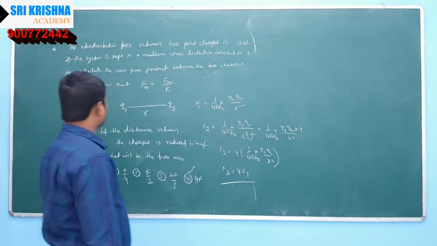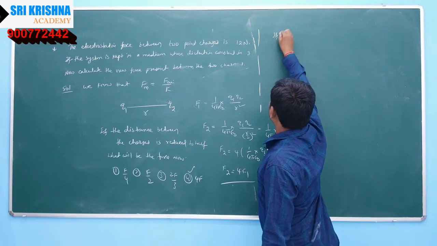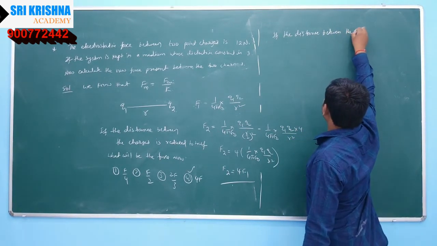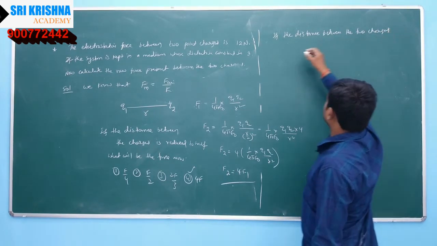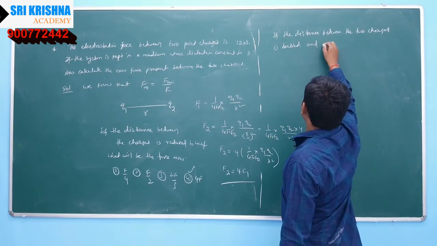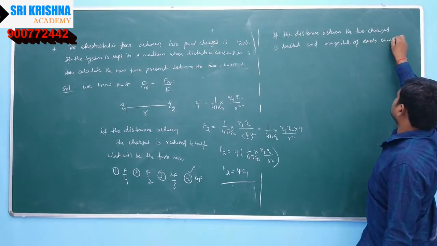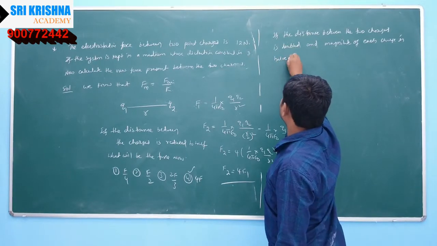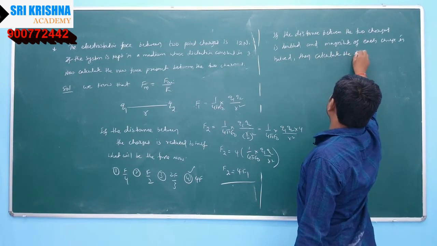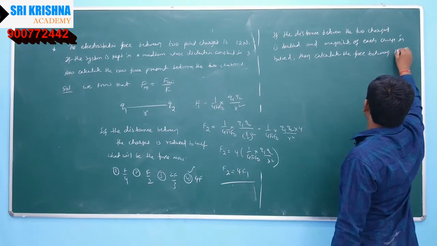So another one, please see. If the distance between the two charges is doubled and the magnitude of each charge is halved, then calculate the force between them now.